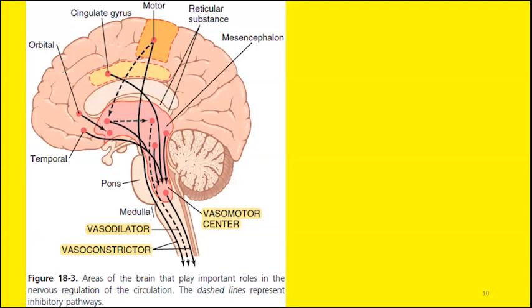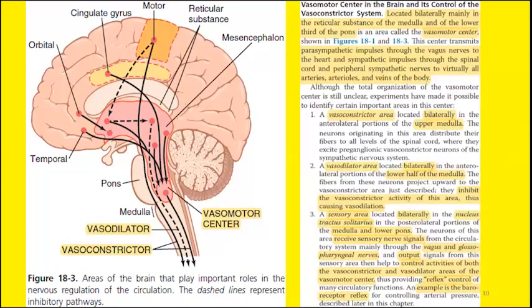Now this vasomotor center has three important components. You must know the three components of this vasomotor center. The first component is the vasoconstrictor component or the vasoconstricting area. The second portion is the dilating area. And the third portion is the sensory area. All these components are located bilaterally, which means they are located on either side: the vasoconstrictor area, the vasodilator area, and the sensory area.